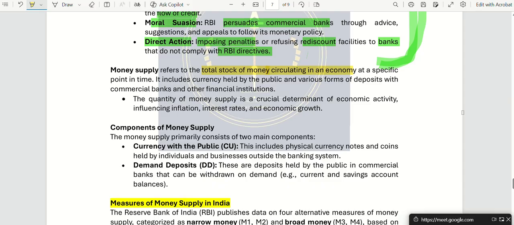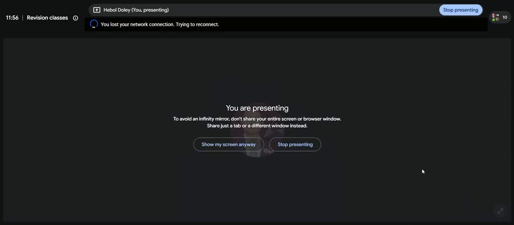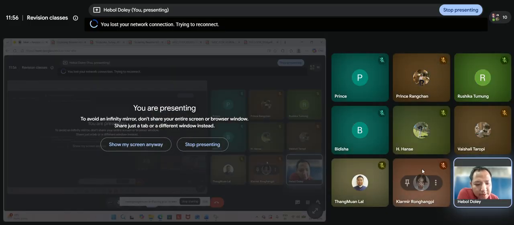Okay. So you have 10 rupees in your hand right now. You want to buy a packet of chips, so you will give it to the shopkeeper. That same 10 rupees, the shopkeeper will give to the wholesaler to buy more chips.